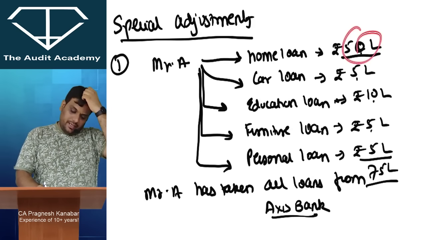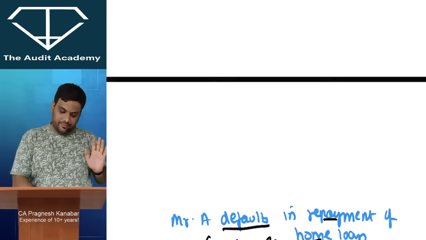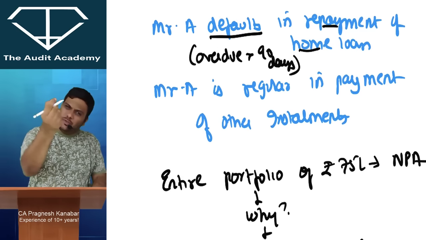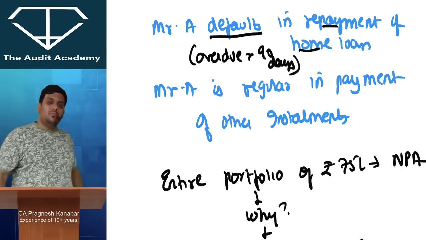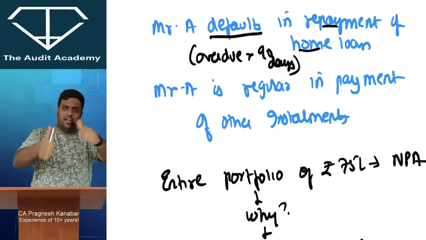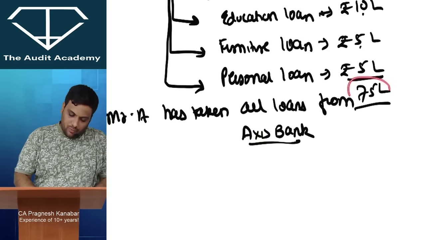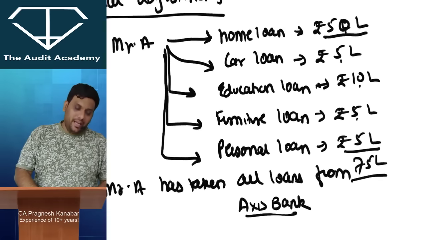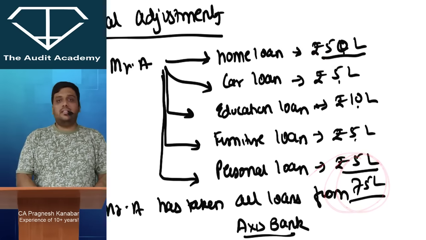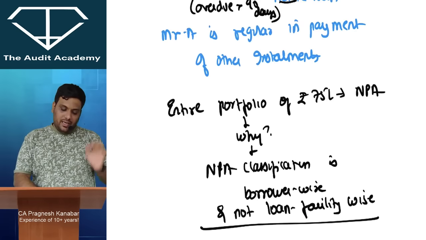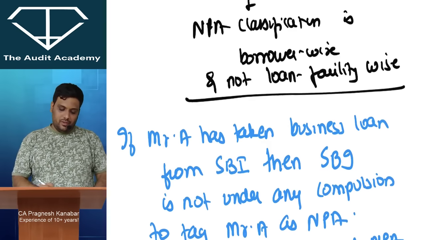Let us say Mr. A has taken so many loans from the bank. Okay, Mr. A has taken all of these loans from Axis Bank. And let us say Mr. A defaults in just one loan. Just one loan. And it is overdue for more than 90 days. Mr. A is regular in payment of all other loans. He has just defaulted in that one loan. Then whether the entire loan portfolio of 75 lakhs will be considered as NPA or only this home loan where he has defaulted will be considered as NPA. The answer is that entire 75 lakhs will be considered as NPA because NPA classification is borrower wise, alright, and not just facility wise, not just loan facility wise.